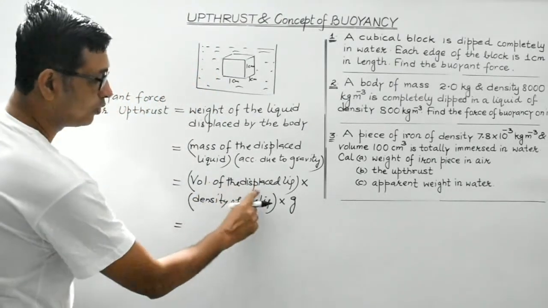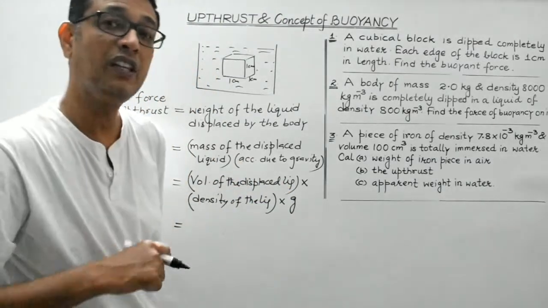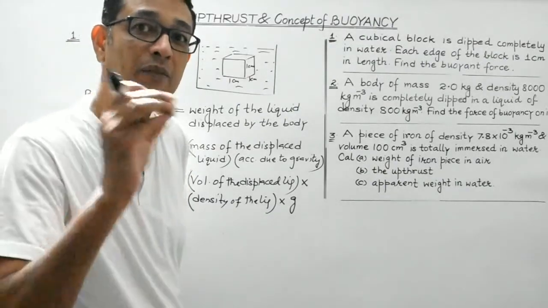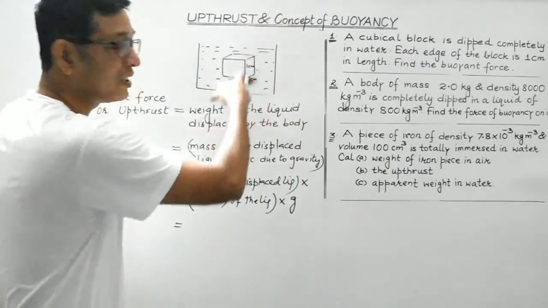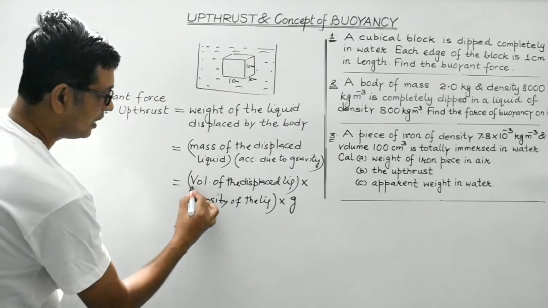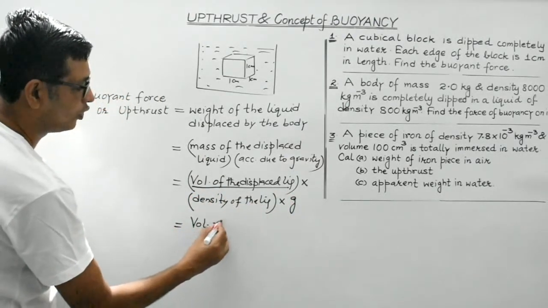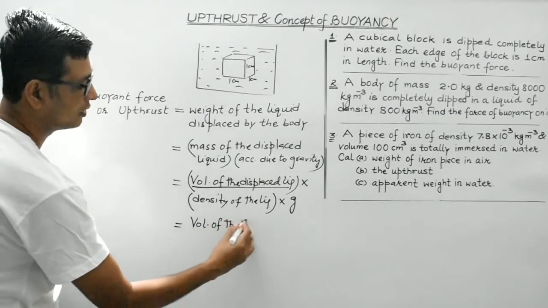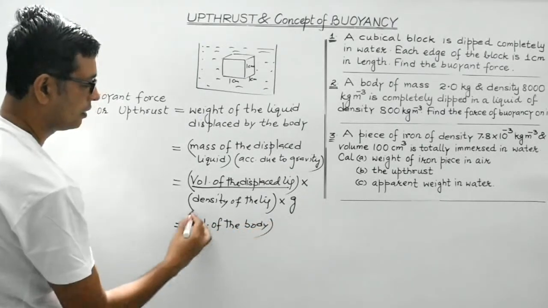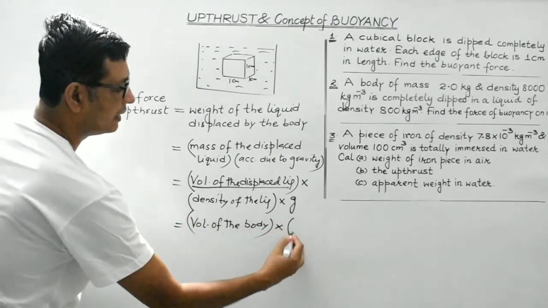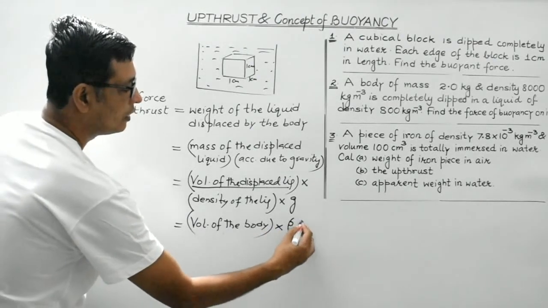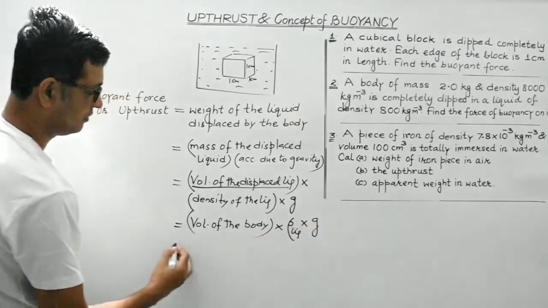It would be equal to the volume of the body because the entire body is immersed. So in place of volume of the displaced liquid, you can write volume of the body multiplied by density of the liquid multiplied by g, right?